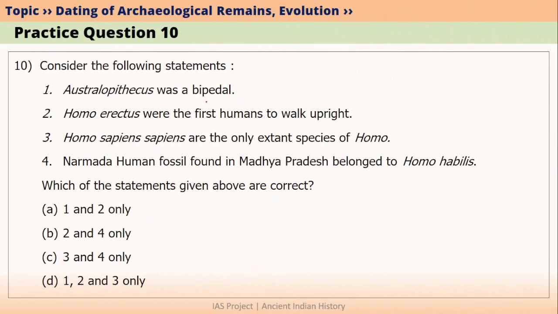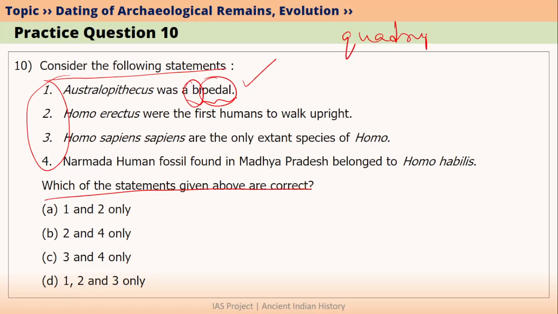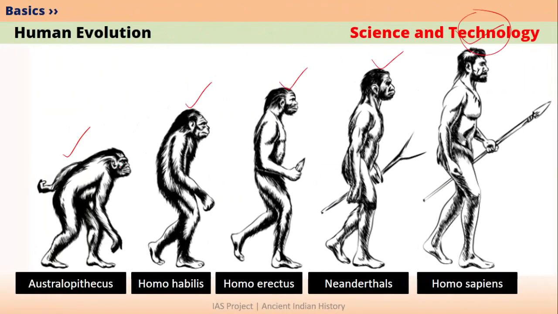Let's look at the next question. Consider the following statements. 4 statements are given here, and the question is, which of the statements given above are correct? The first statement is Australopithecus was a bipedal. Bipedal means, we know, bi means 2, pedal means feet. So Australopithecus walked on 2 feet. What do we call the animals that walk on 4 feet? They are called quadrupedal. So Australopithecus was a bipedal. This is correct. If you look at the picture here, it is walking on 2 feet.